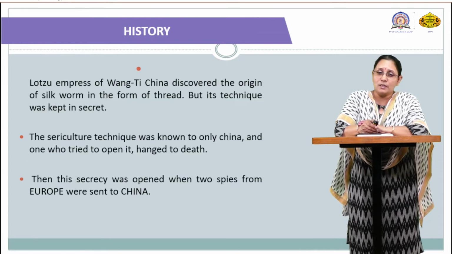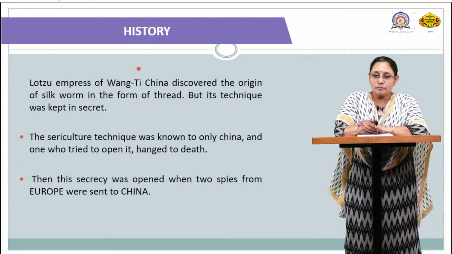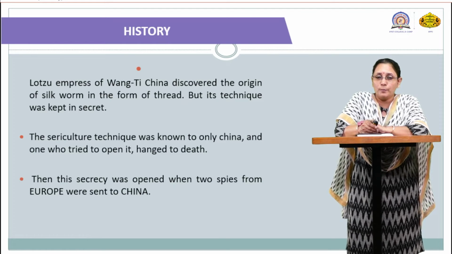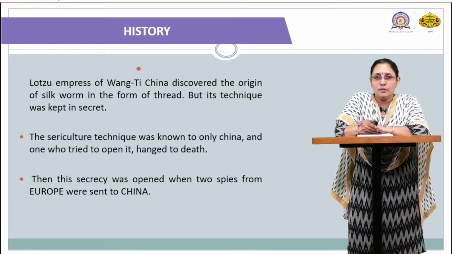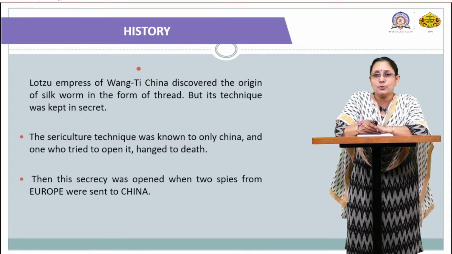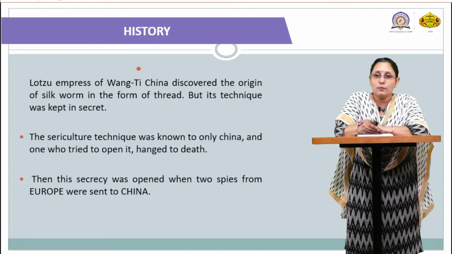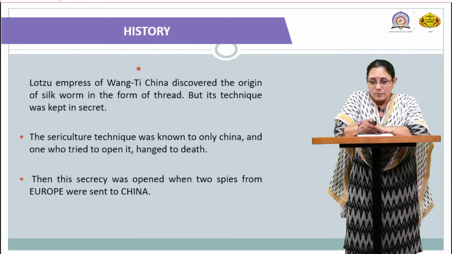Then the secrecy was opened when 2 spies from Europe were sent to China. So, Europe today is basically responsible for opening this secret which is associated with silk and silkworms.